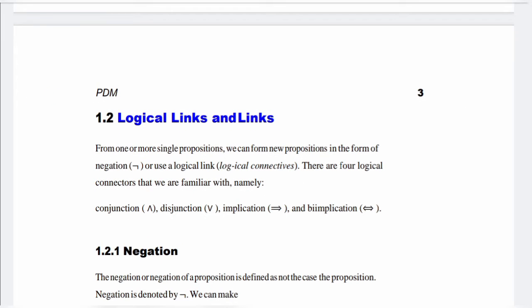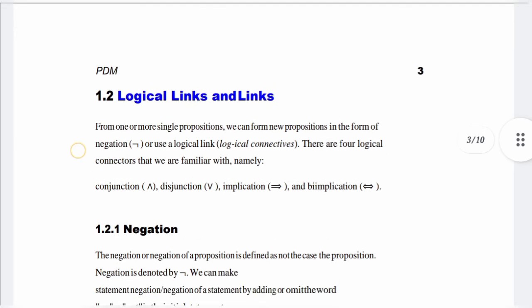1.2 Logical connectives. From one or more single propositions, we can form a proposition in the form of a negation or use a logical connective. There are 4 logical connectives that we are familiar with, namely conjunction, disjunction, implication, and biimplication.